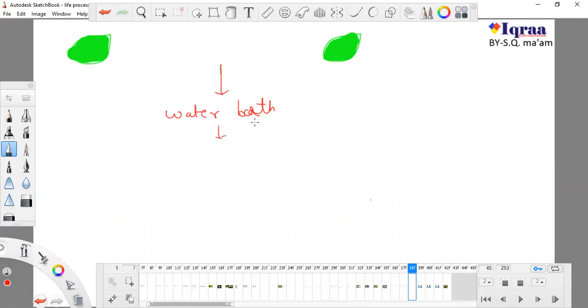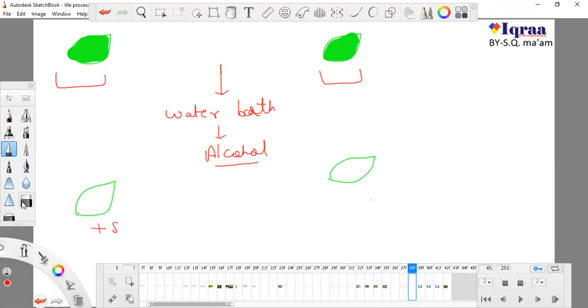Water bath will cease the activities and there will be no more activities, and after that I will give them alcohol, okay. I will put both of them in alcohol, so there will be disappearance of the color. So there will be no color here and there will be no color here, okay. Now I will treat them with iodine, okay, both of them with iodine. What happened?